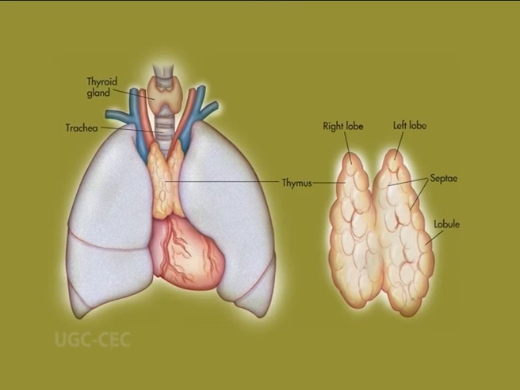Thymosin plays a chief role in the differentiation of T lymphocytes, which produces cell mediated immunity. Thymosin also promotes the production of antibodies to provide humoral immunity. It is also believed to control the slow growth in childhood and accelerate cell division, lymphocyte formation, and resistance to infection upon the attainment of sexual maturity. The thymus gland degenerates in aged people, thereby resulting in decreased production of thymosin and decreasing immunity with age.